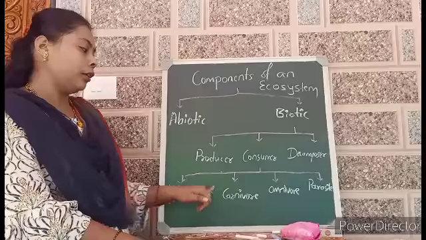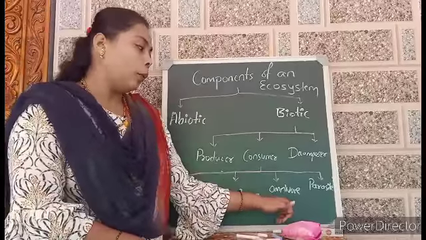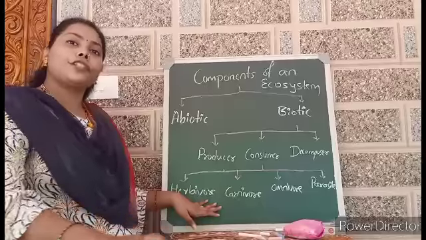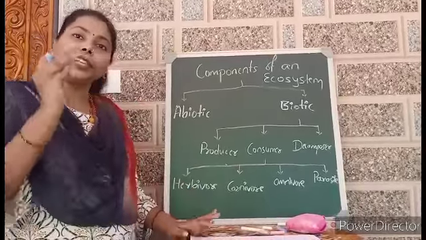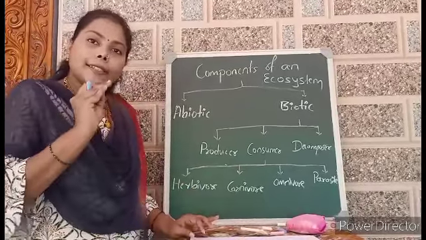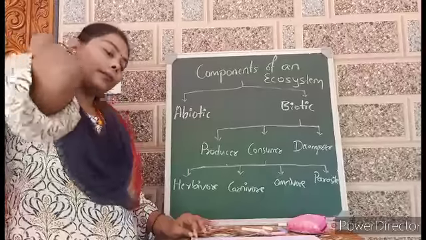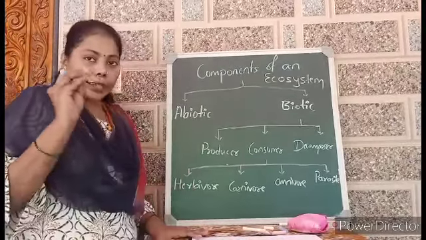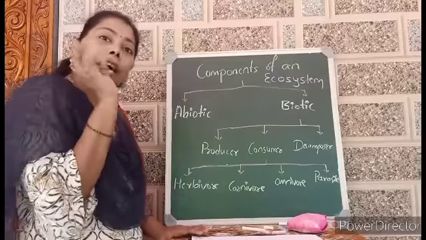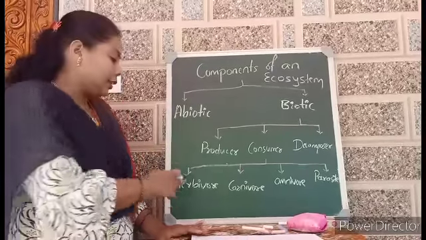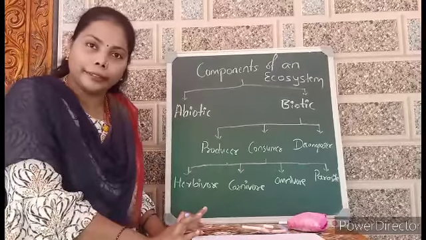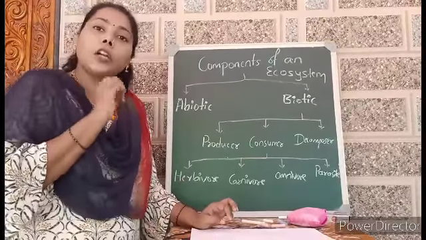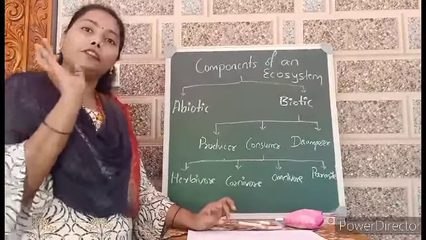One is herbivore, another one is carnivore, omnivore, then parasite. One which eats only the plant products comes under herbivorous. Those that eat vegetables, the vegetarians, are called herbivores. One more is carnivore or carnivorous, the organism which eats only the flesh.